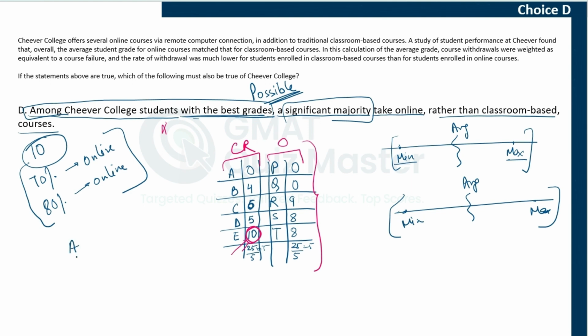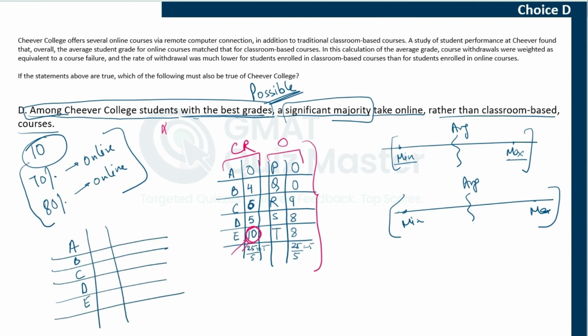So, let me give you another example for clarity. Let's say we have this distribution. A is 0, and let's say E has 8, and this one has 7, this one has 6, this one has 4. So again, it will be 25 by 4. And here we can have P, Q, R, S, T. So this is 0, 0.